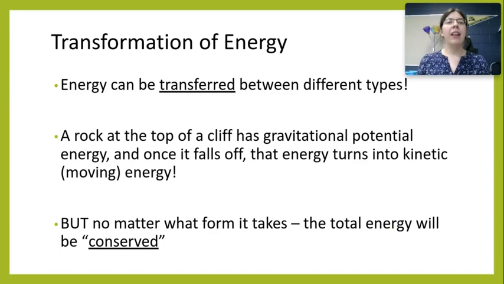Okay, so first of all, energy can be transferred between different types or different forms of energy. For example, a rock that's on top of a really tall cliff has a bunch of gravitational potential energy because it's very high from the surface of the Earth. But once it falls off that cliff, it's now moving, and that gravitational potential energy is being transformed into kinetic energy. But whether we have gravitational potential energy or kinetic energy or any other type of energy, the total energy is still going to be conserved, meaning that it's still the same amount.